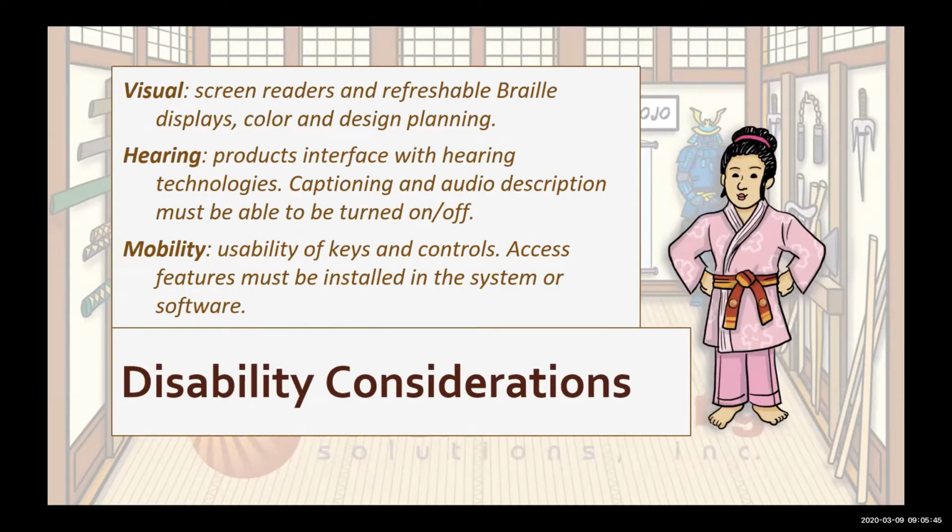The disability considerations for technical documentation include visual, hearing, and mobility. Documentation must be accurately read by screen readers and refreshable braille displays, as well as proper color and design for those with sight disabilities who do not use assistive technology. So if your documentation or help content contains audio elements, the audio content must be duplicated with captioning and descriptions for those with hearing disabilities.